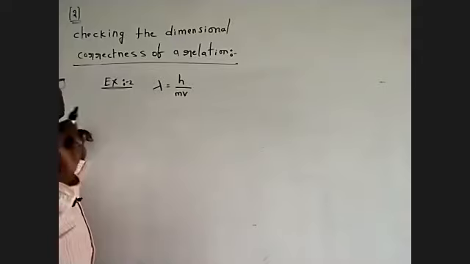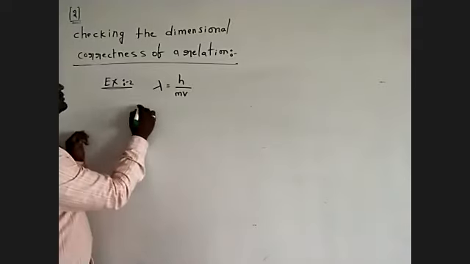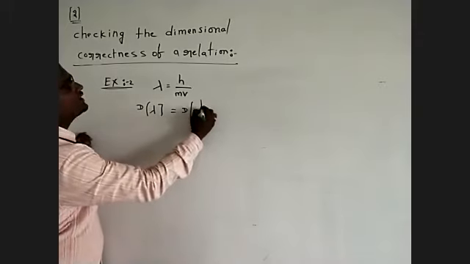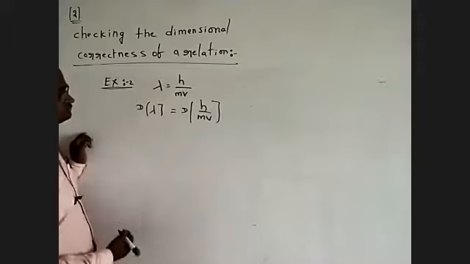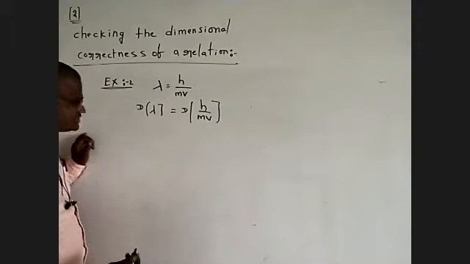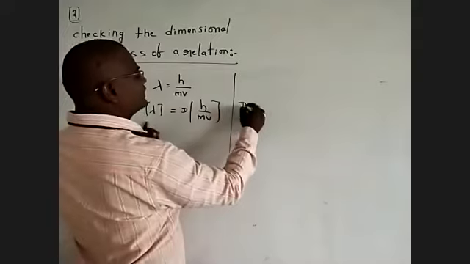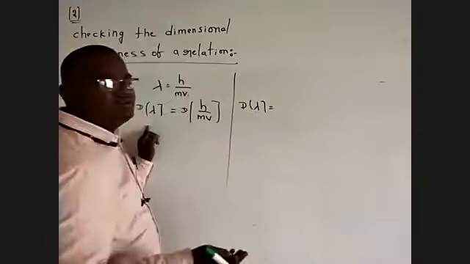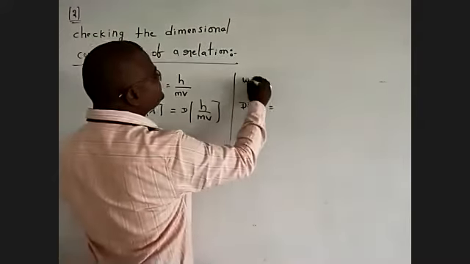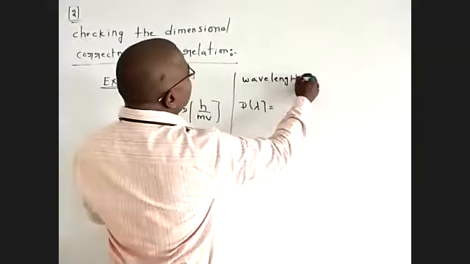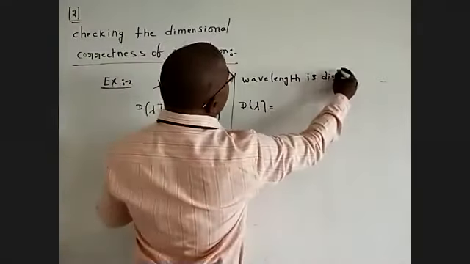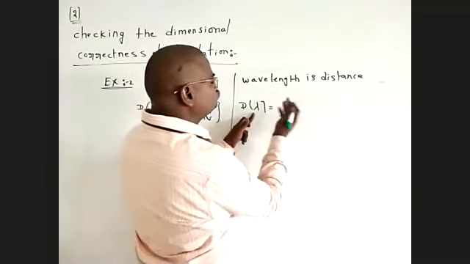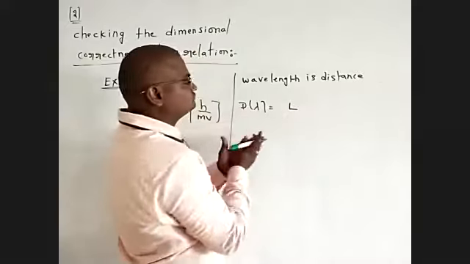First rule: write the dimensions on both sides of the equation. Dimensions of wavelength is equal to dimensions of h by mv. Next, the dimensions of wavelength. Wavelength is a distance. The SI unit of distance is length.